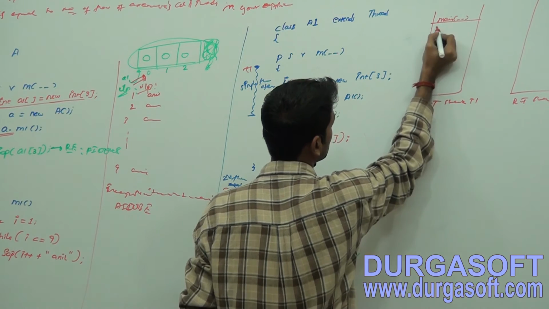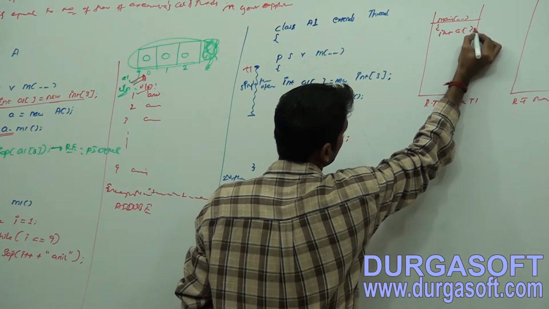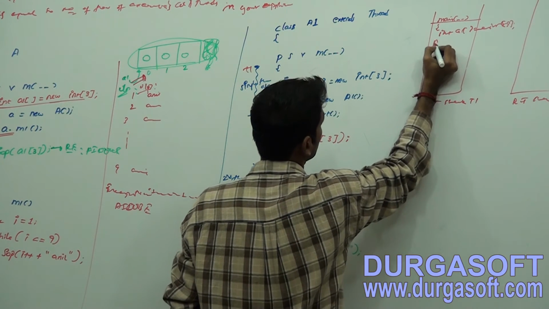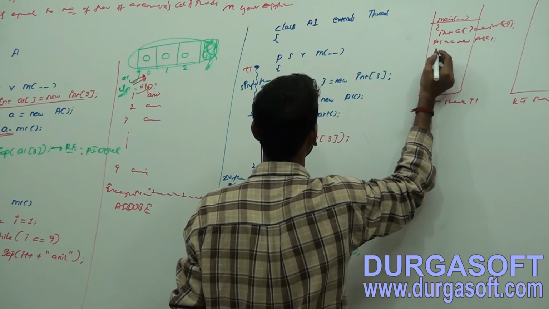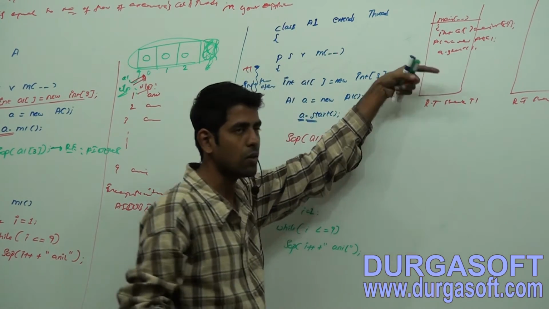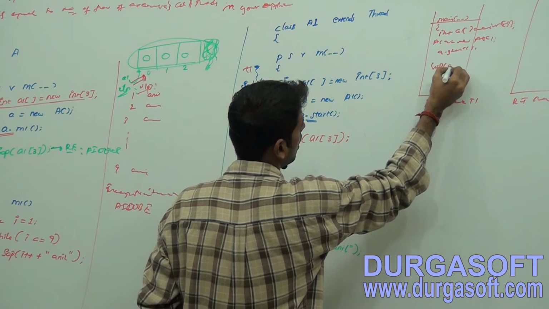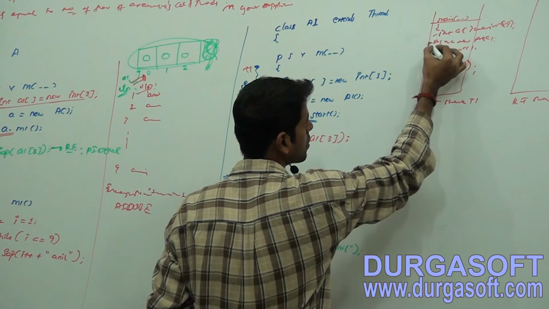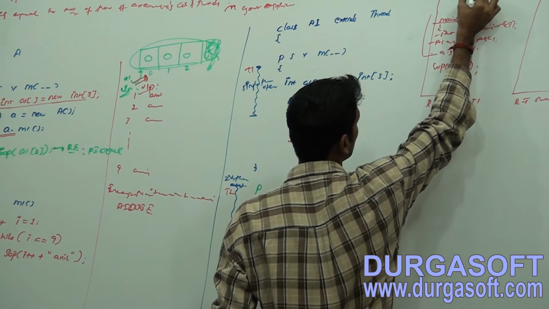The main method, entire code will be loaded, friends. int array a1 of new int array of 3. Now a1 a equals new a1 constructor, a dot start. Now the start method will be loaded. Wait, I will tell. SOP of a1 of 3. Now think that it has executed this one and this one. Now the start method will be loading.